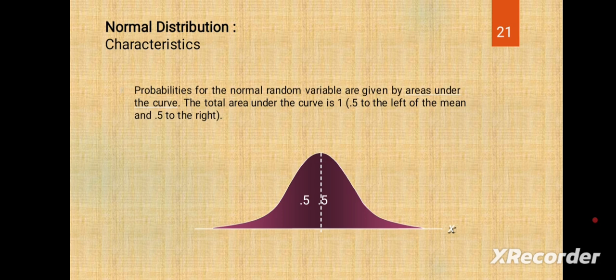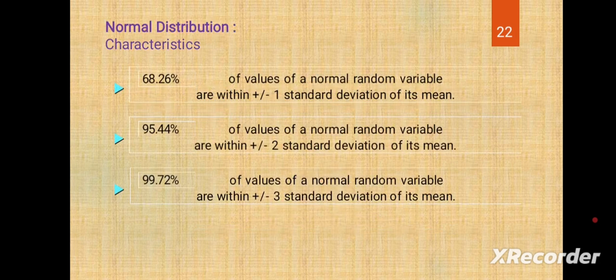That means the white dotted line is the mean point, the arithmetic mean, and it divides the area 50% on the left side and 50% on the right side. So we have discussed the normal distribution characteristics.